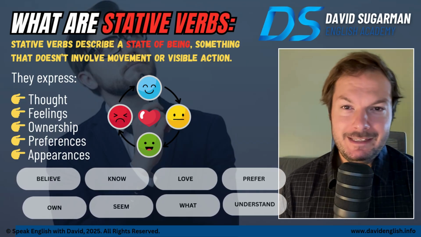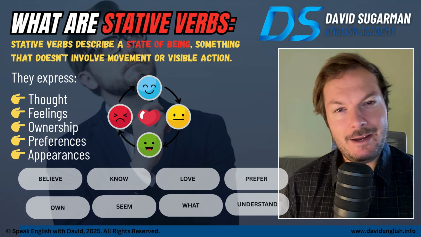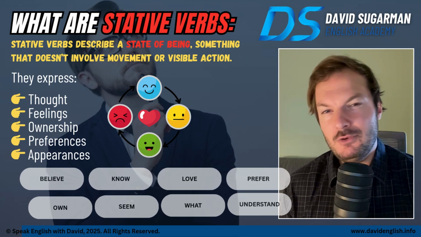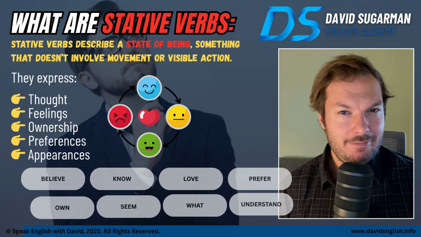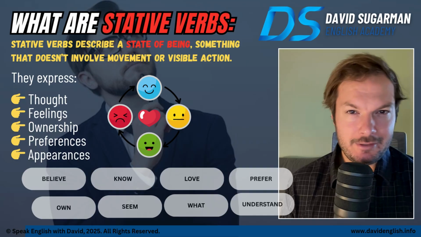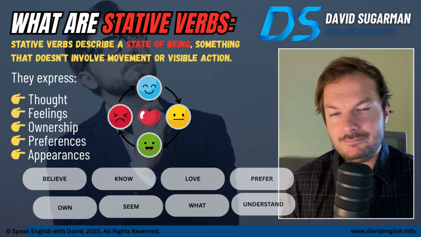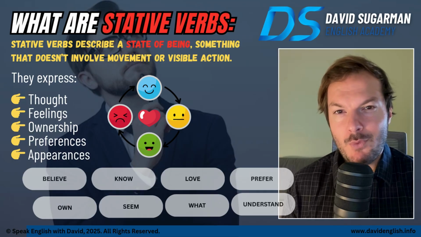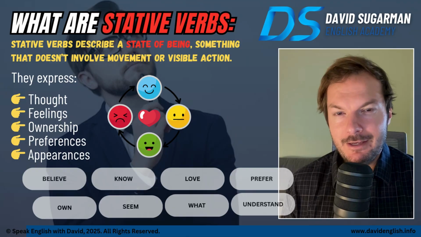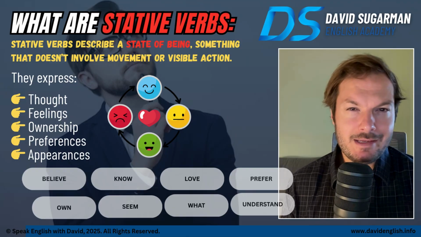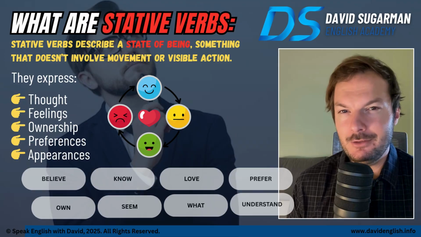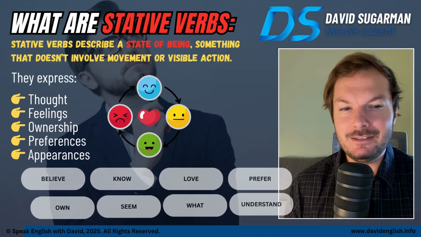For example, believe, even if it's right now. I don't know if you believe or not to cross the street or to take a right or take a left. Think about it. You're walking down the street and you say, I believe this is the right way, even if it's now, right? You don't say, I am believing.